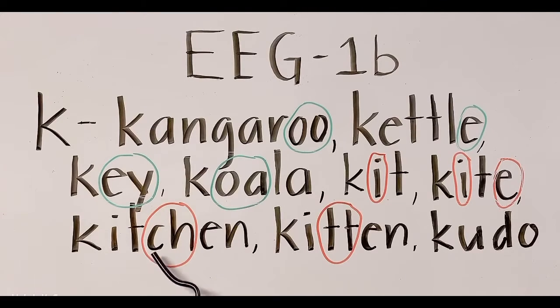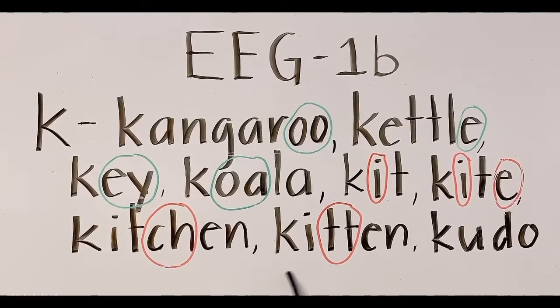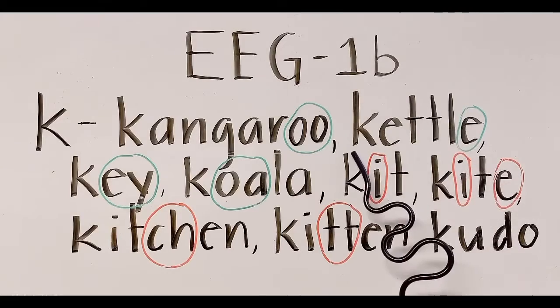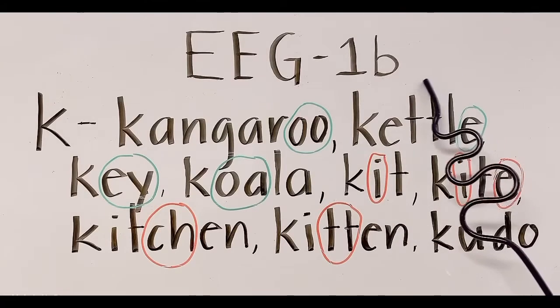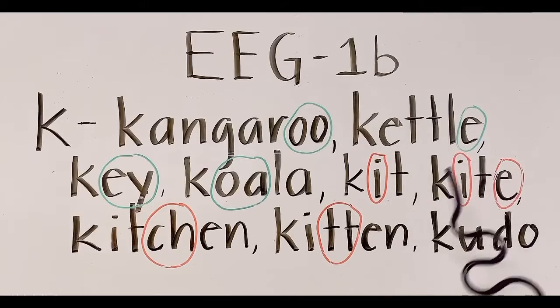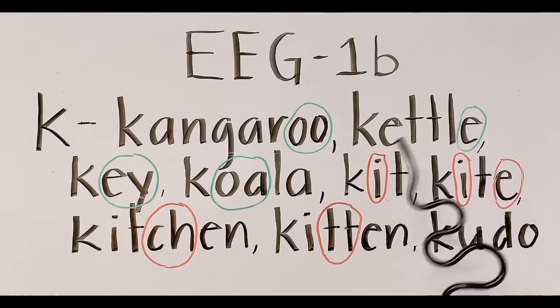All right, next is the kitchen. We have a combination of the letter C and the letter H. Its sound is ch. And then for kitten, we only have a double T, so it has the same sound. T. Kitten. Just like here in the word kettle, letter T is doubled, so same sound, kettle. Okay, good.